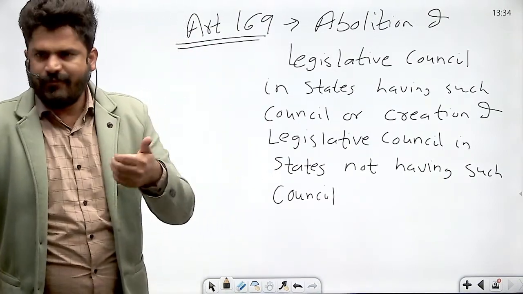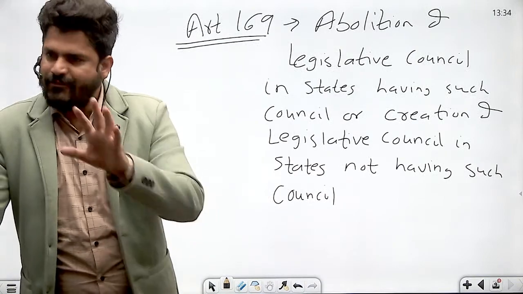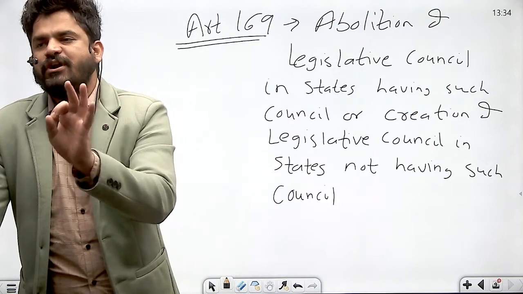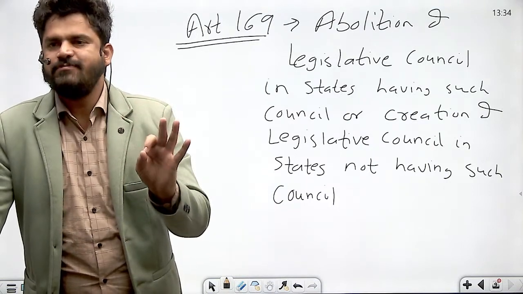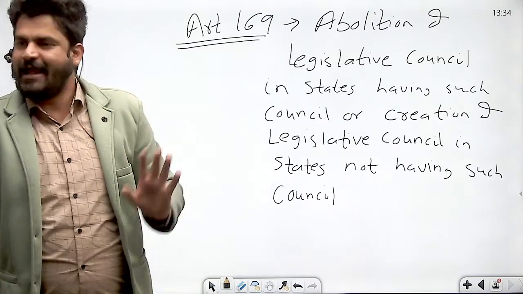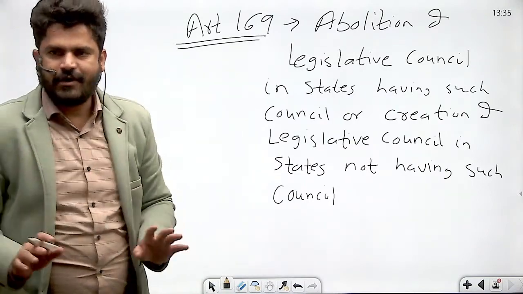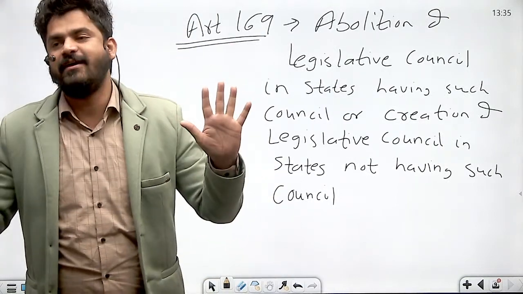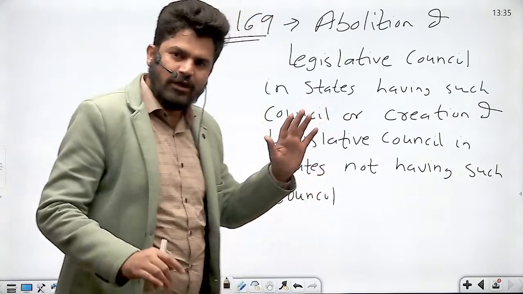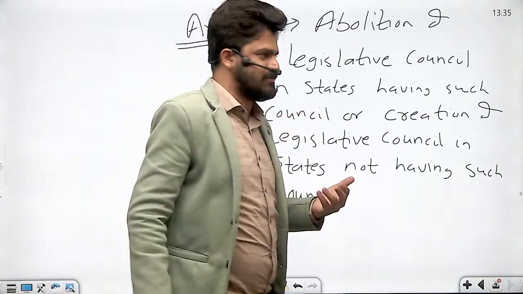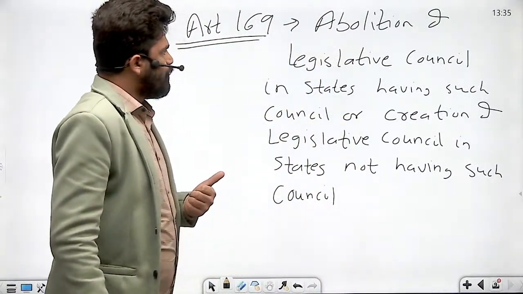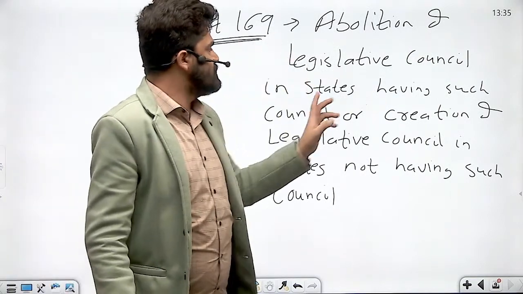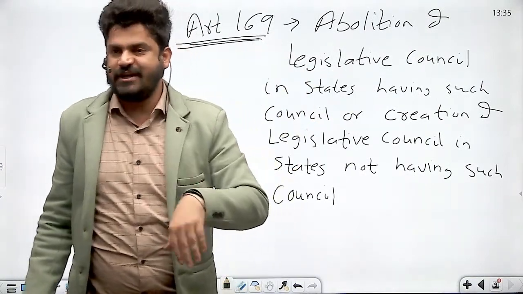And even before 2019, the then state of Jammu and Kashmir also had a legislative council, but the legislative council of Jammu and Kashmir was abolished through the Jammu and Kashmir Reorganization Act 2019, right? So currently we have only 6 states. Before the 2019 Act, 7 states had legislative council, but presently we have only 6 states, right? I've told you about 6 states. Okay. Now, Article 169 provides for the procedure for abolition of legislative council or creation of legislative council in states which do not have that.